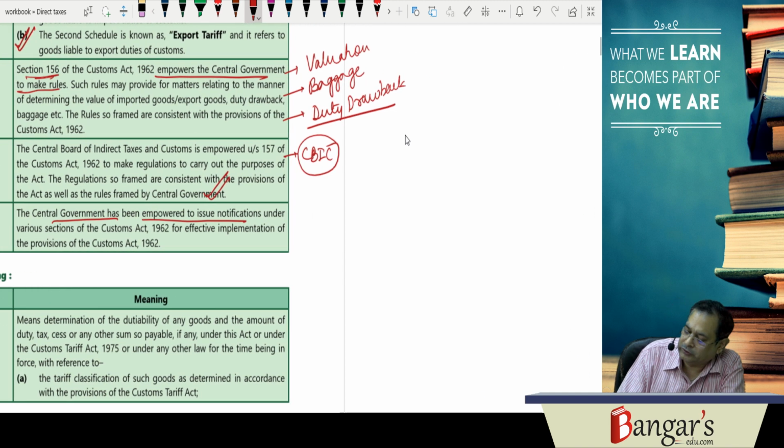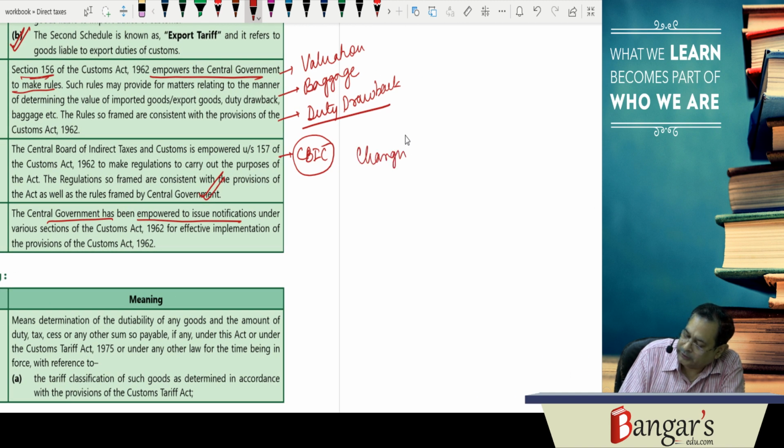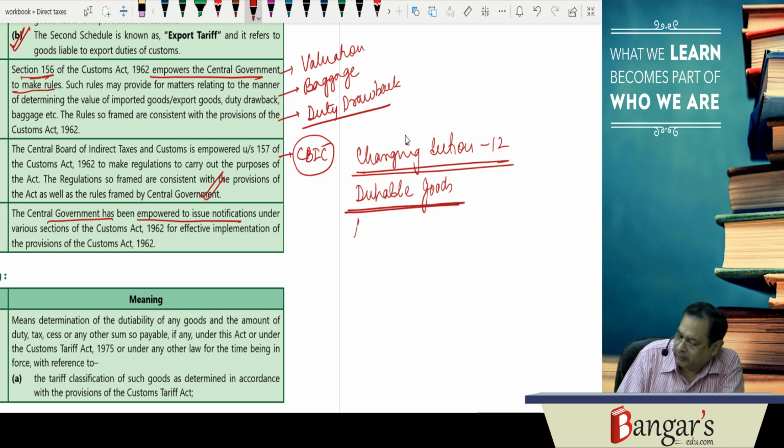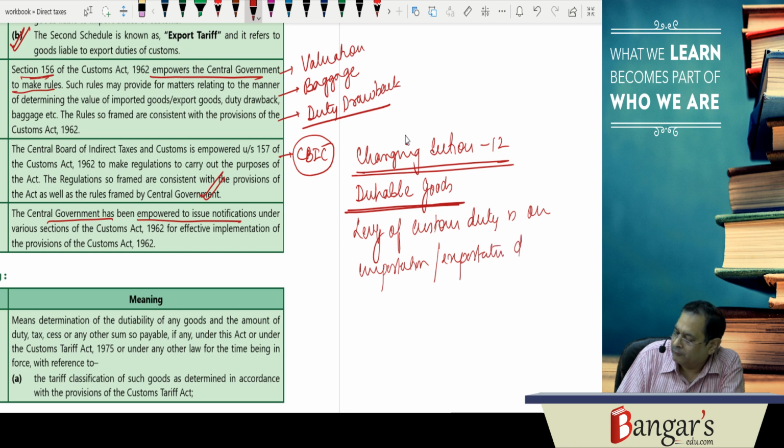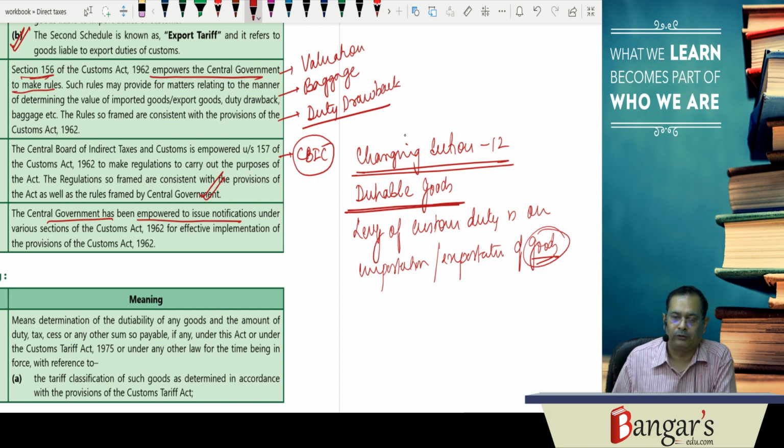Now what is the charging section here? The charging section in the Customs Act is section 12, that is basically dutiable goods. So here the levy of custom duty is on importation or exportation of goods. Fundamentally, we'll be discussing the charging section subsequently.